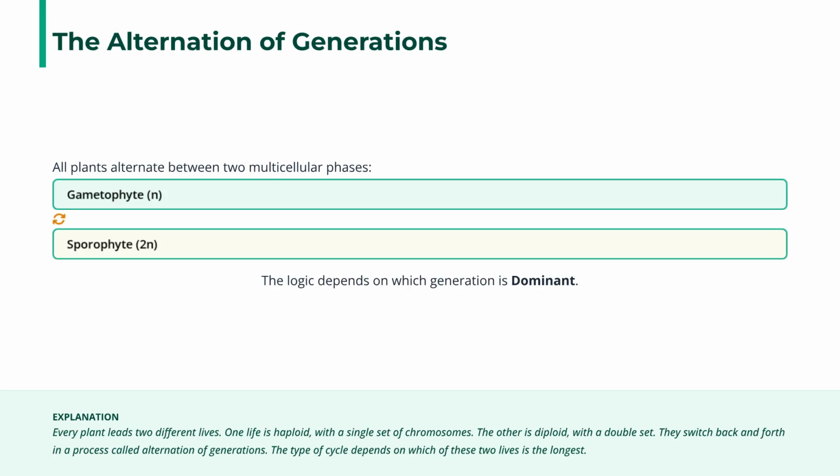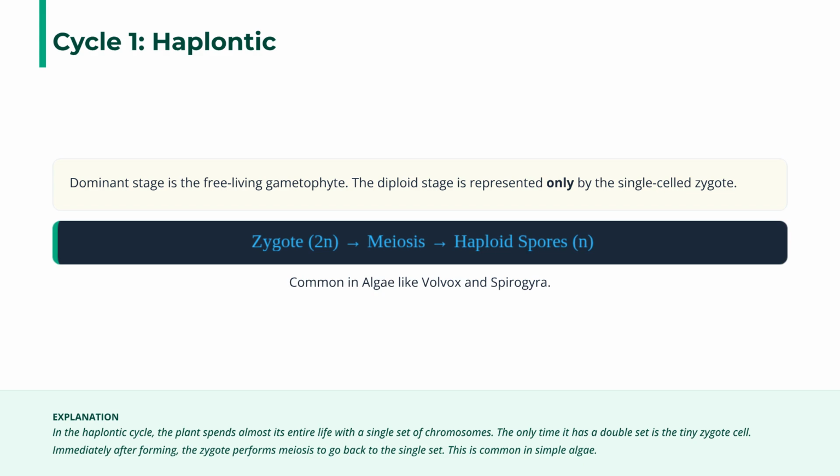All plants exhibit the alternation of generations, switching between the multicellular gametophyte, N, and sporophyte, 2N, phases. The classification of life cycles depends on which generation is dominant. The Haplontic cycle is common in algae, like Volvox. The dominant stage is the free-living gametophyte. The diploid stage is only represented by the single-celled zygote, which immediately undergoes meiosis to produce haploid spores.